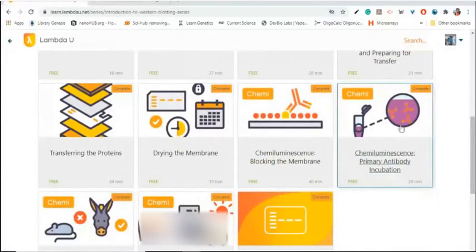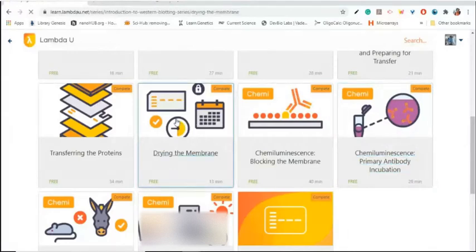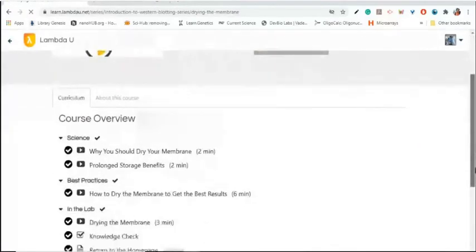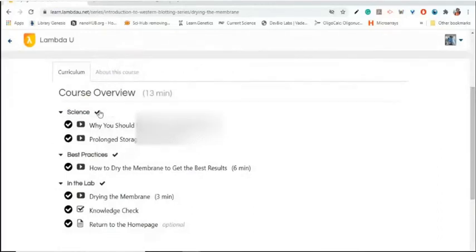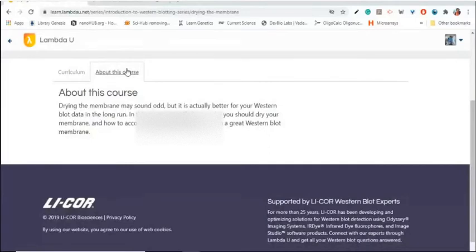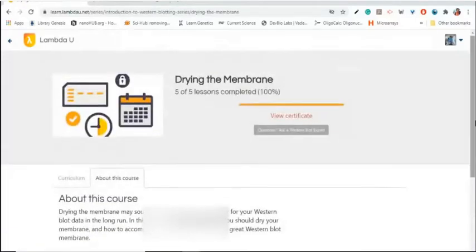Once you have completed a specific course, you will see the completed tick mark here, and also the completed tick mark in front of the courses here, and also on the specific modules. And you can read all about the courses here, and also you can see the progress bar here. Once you have completed the specific courses, please click on view certificate to generate your certificate.